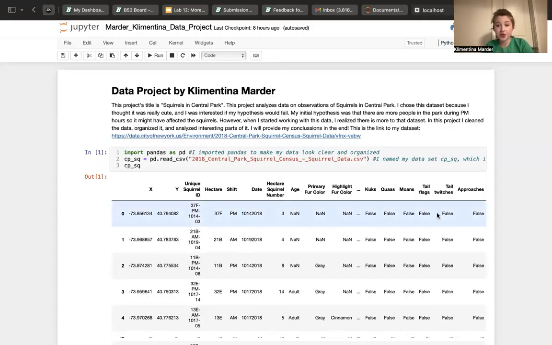That's my data project, and it's on squirrels in Central Park. I thought that this data is really fun and cute because it's about squirrels. So I really wanted to explore it, and I'll show you my result. I took the data from the NYC Open Data website.